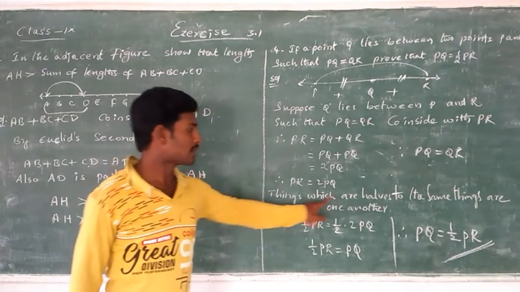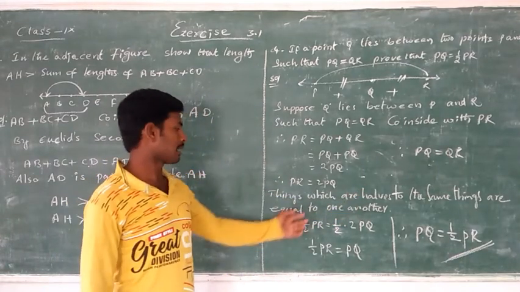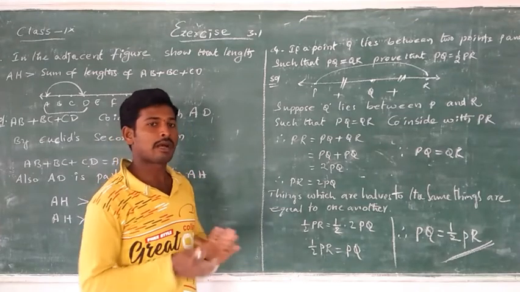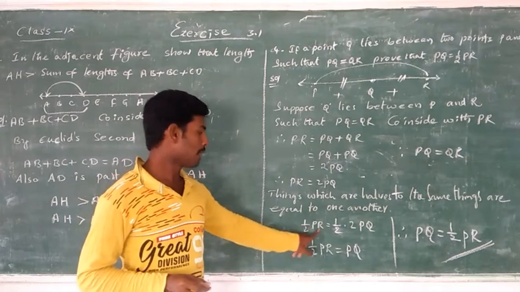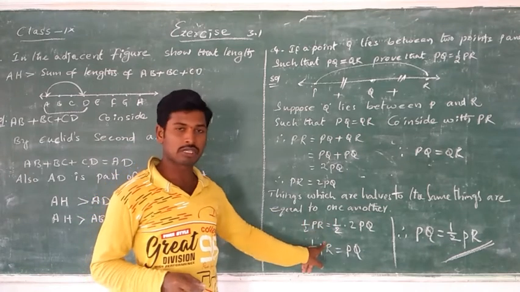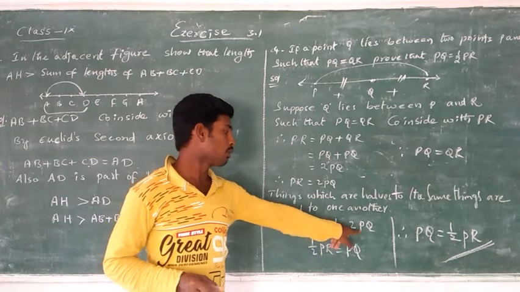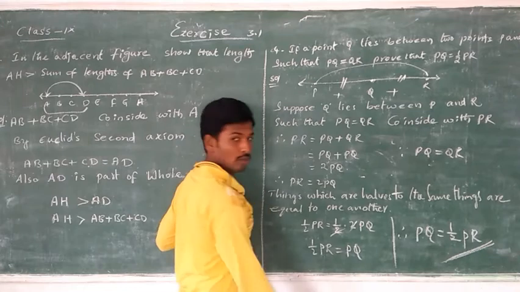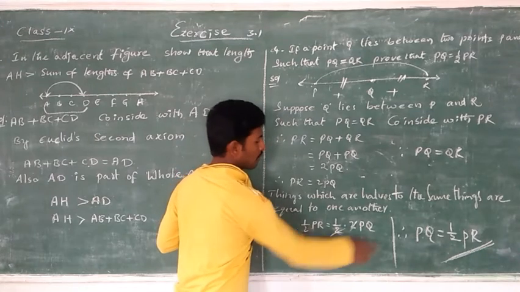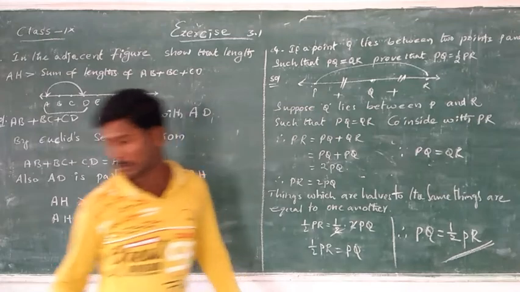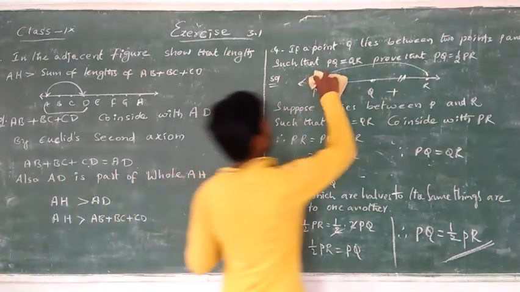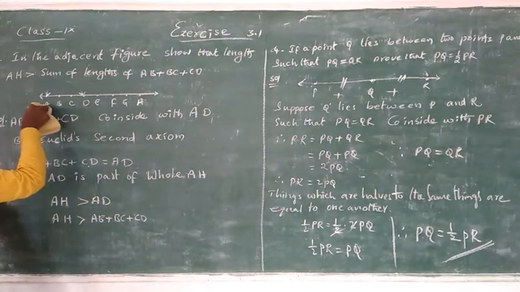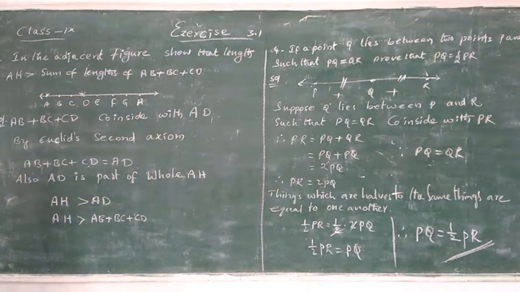Next, things which are halves of the same things are equal to one another. So వాటి అర్థ సమాన భాగాలు కూడా సమానం కాబట్టి now 1/2 PR is equal to 1/2 into 2PQ. Now 2 cancel. Now 1/2 PR is equal to PQ. Therefore PQ is equal to 1/2 PR. Hence proved. For your understanding of this, and here also. So keep noting.